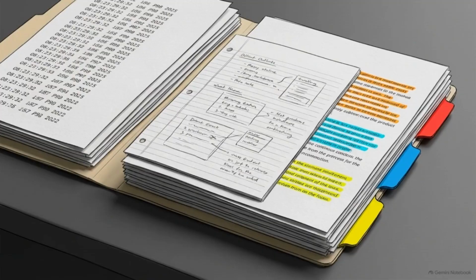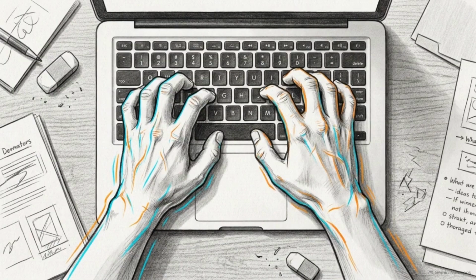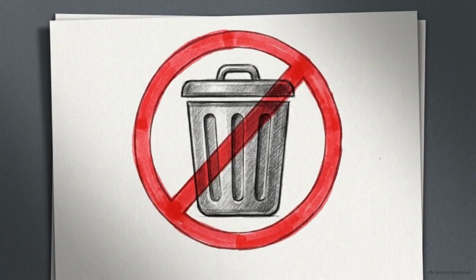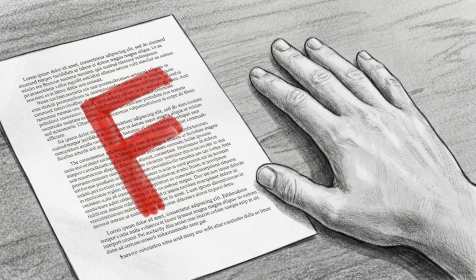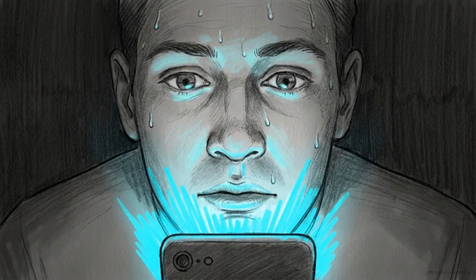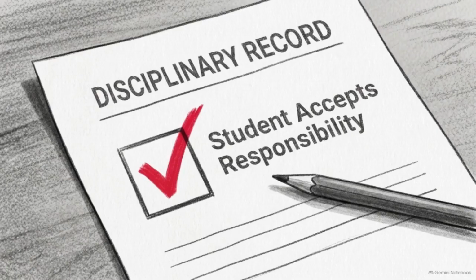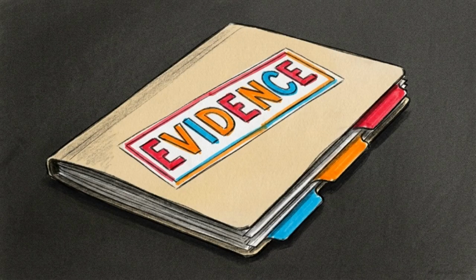Step 1 is securing your position. Do not reply to the email yet. Do not empty your computer trash bin. And absolutely do not accept a reduced grade or a penalty just to move on. In the heat of the moment, you might be tempted to say you used AI for an outline or a quick check just to de-escalate the situation. These comments are often treated as formal admissions of fault and can be used against you later in the process.